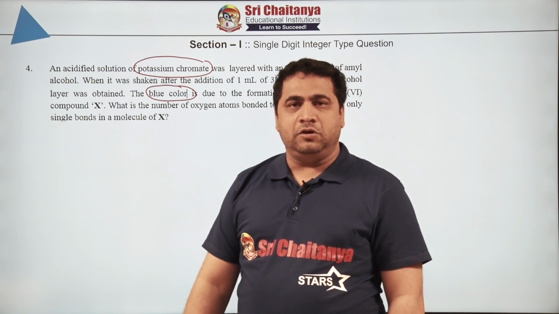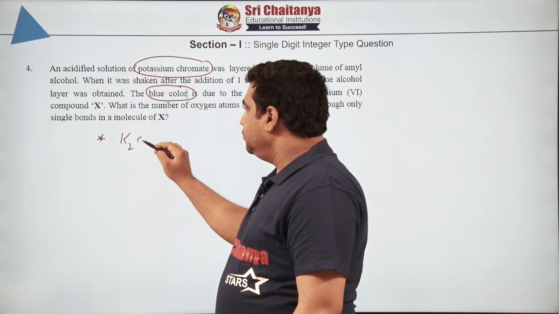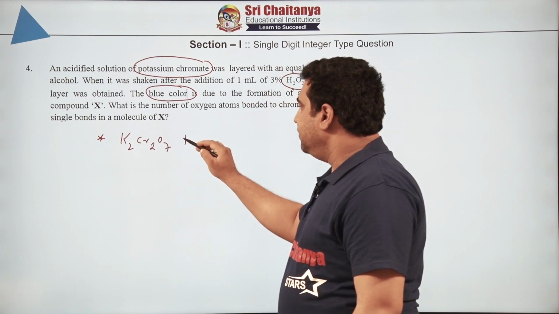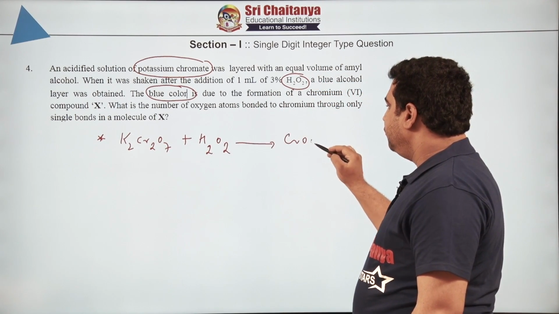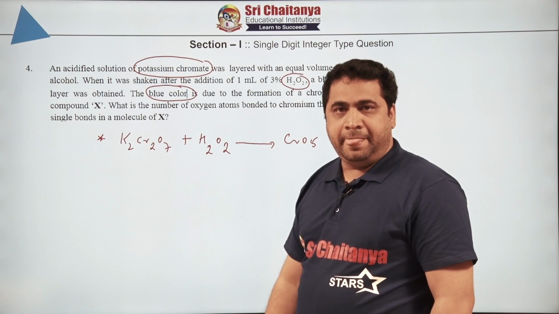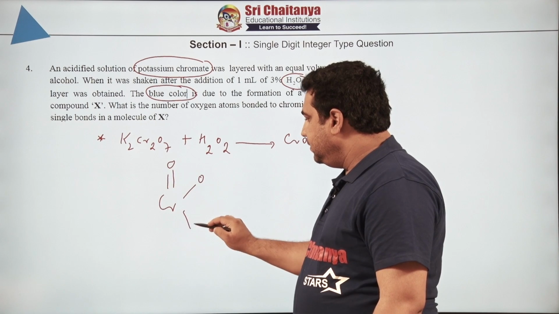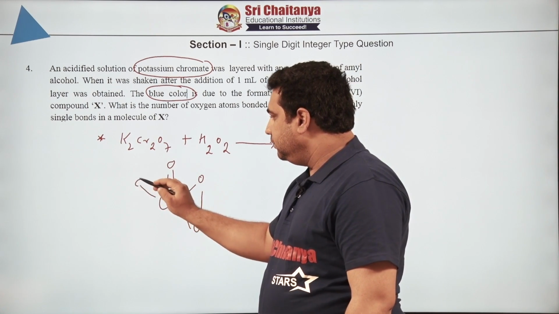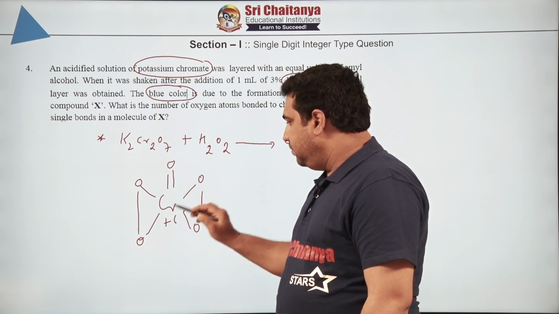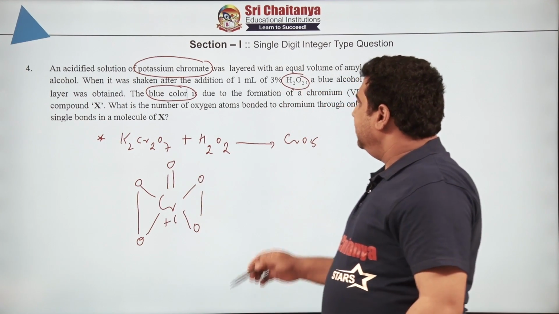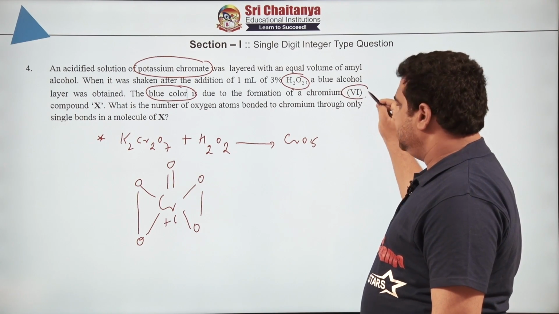You know that potassium dichromate reacts with hydrogen peroxide, K2Cr2O7, very famous reaction. It forms CrO5, chromium peroxide, and we know that chromium peroxide has a beautiful what structure? Butterfly structure we assume. Do you remember? And the oxidation state of this is what? +6. Okay, right. So now tell me what the question is asking us. Formation of chromium 6.